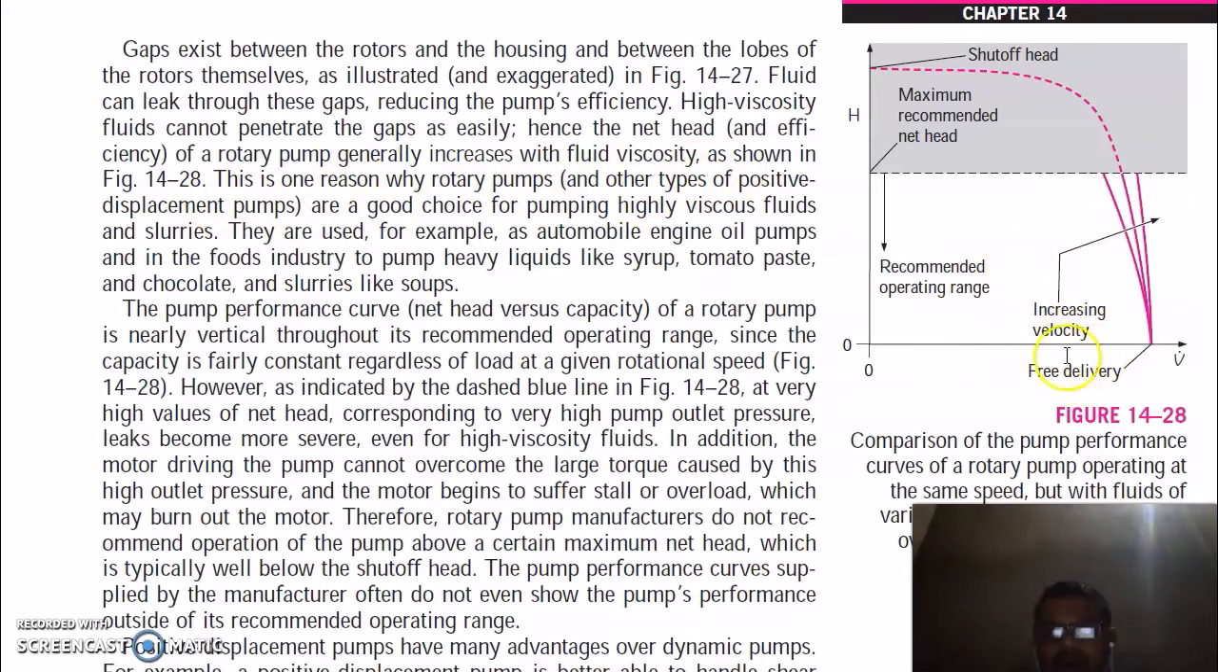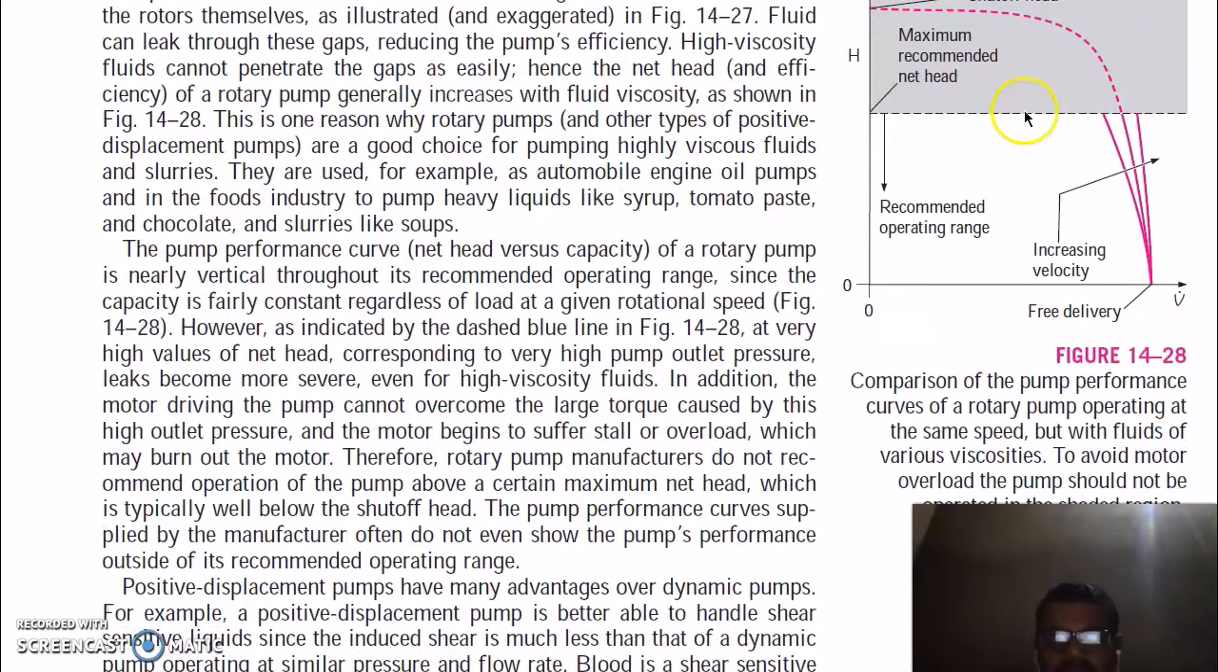You can see the efficiency can increase, there is less head loss. So this is one reason why rotary pumps are a good choice for pumping highly viscous fluids and slurries. They are used, for example, as automobile engine oil pumps, and in the food industry for heavy liquids like syrup, tomato paste and chocolate slurries.